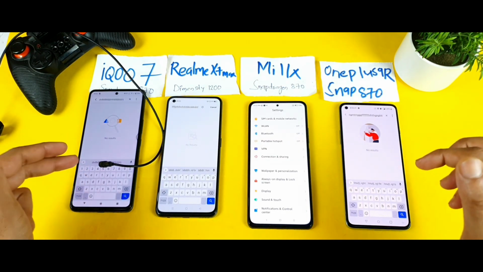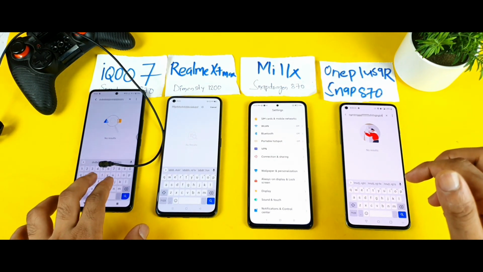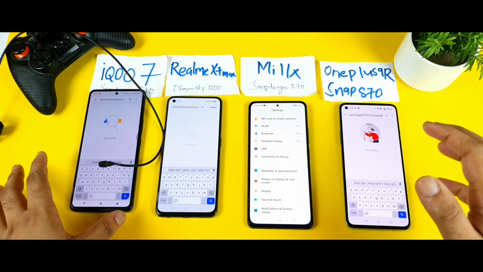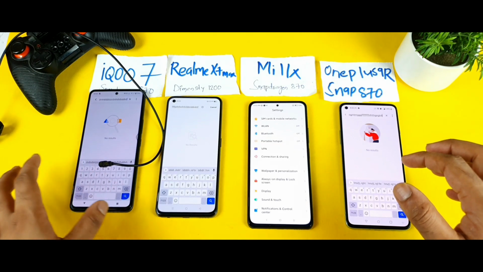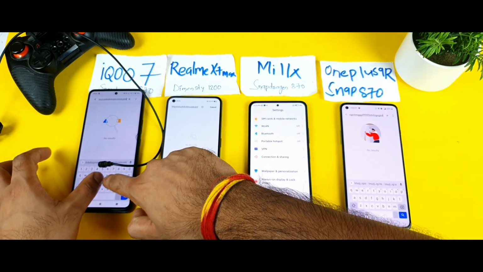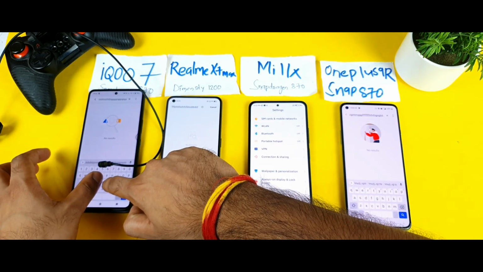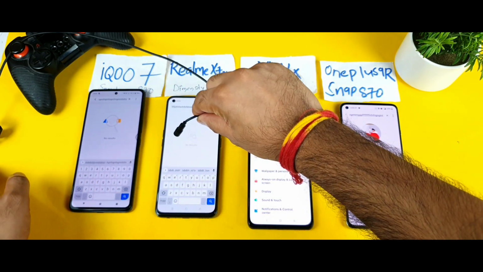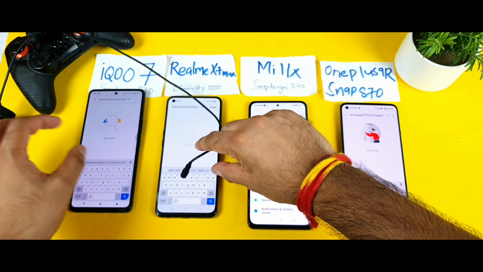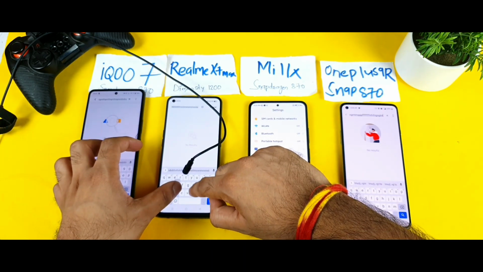By using this mic on the phone, I am going to type on the keyboard, so you will be able to feel the vibrations, which phone has what kind of vibrations. So now let's move to another phone, which is the Realme X1 Max.